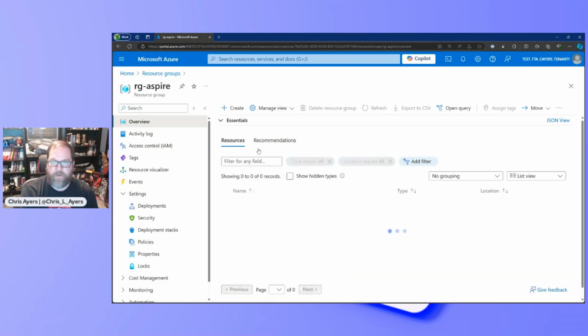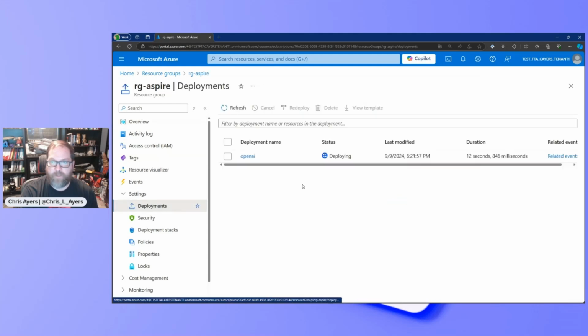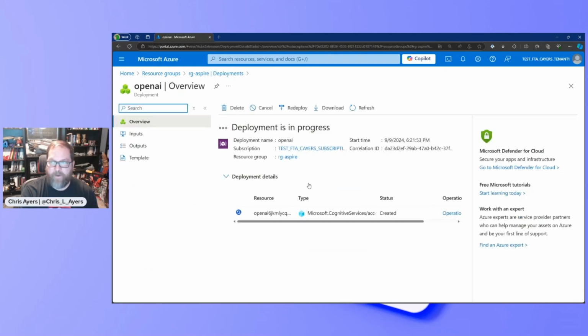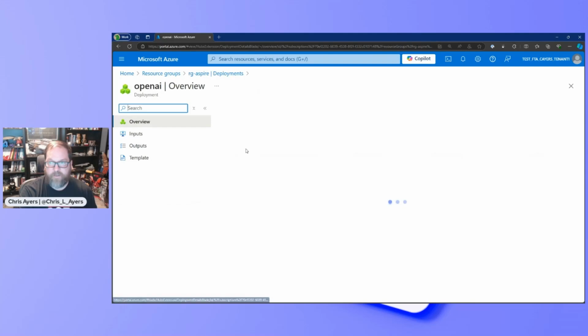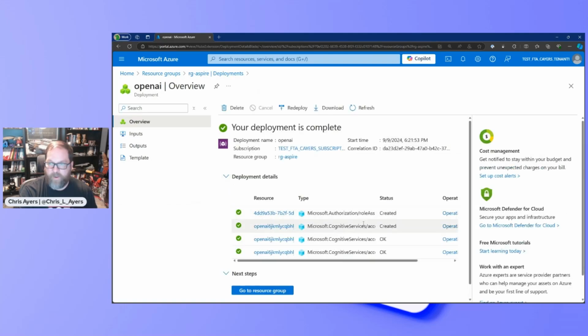And if I give it a sec, or look at deployments, we can see that there's actually an OpenAI deployment happening right now, and it's starting to create resources, and then it will create the deployment on top of that resource. So once it creates OpenAI, it'll create the model deployment as well. So let me go back to my deployments, and it succeeded. Awesome. And notice it did role assignments. It created a deployment, created all the little bits I need.